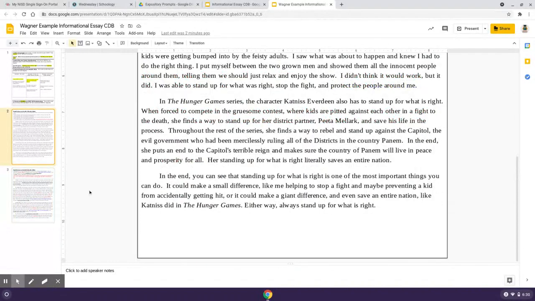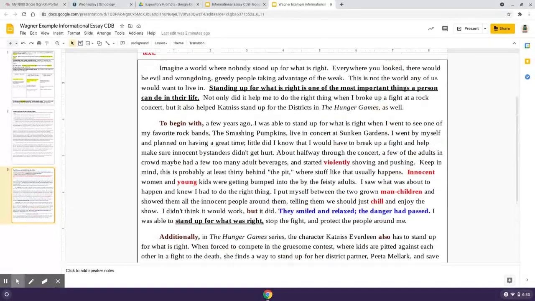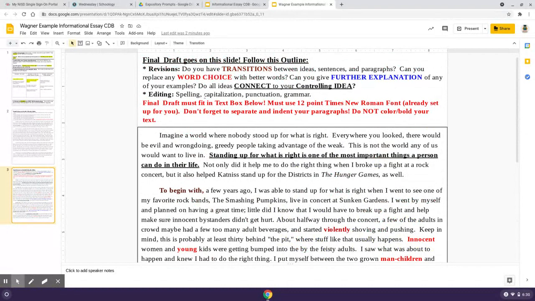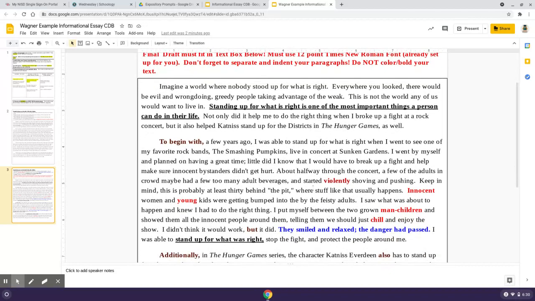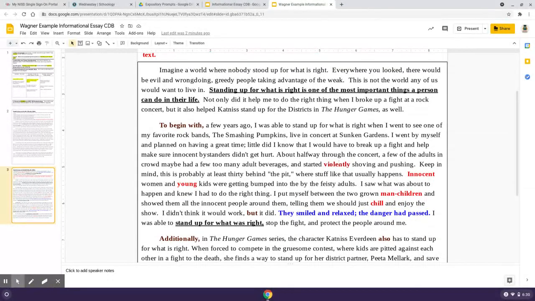You also want to be revising for word choice. And you can see I did that in red. I inserted some words and I replaced some words just to make the essay a little bit stronger. So instead of just saying they were shoving and pushing, I put "violently shoving and pushing." I added "innocent" and "young" in front of these kids and the women just to make them seem more innocent, like victims in the situation.